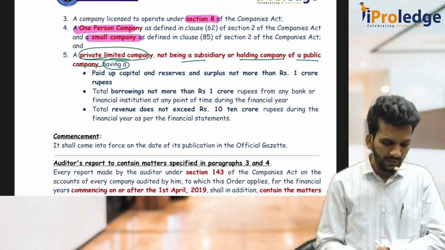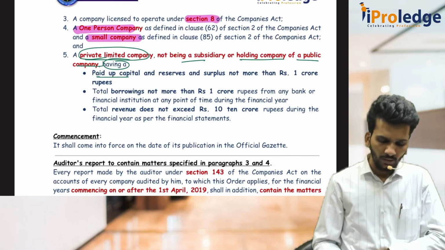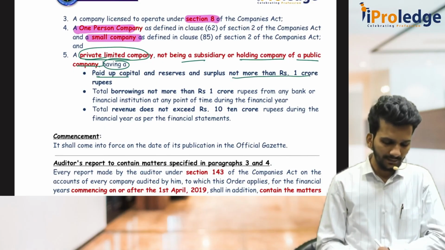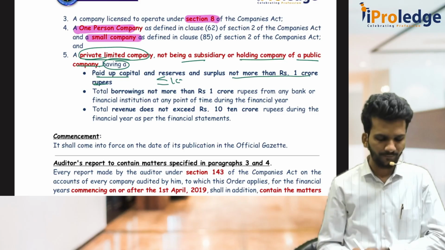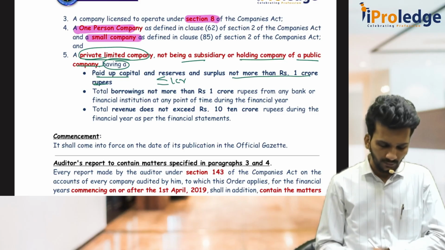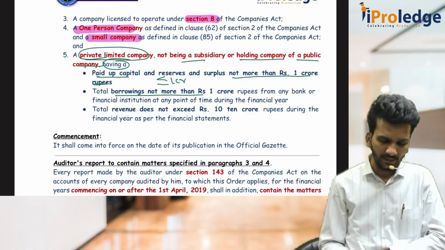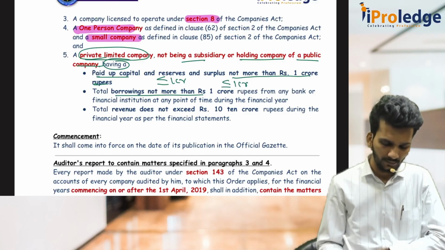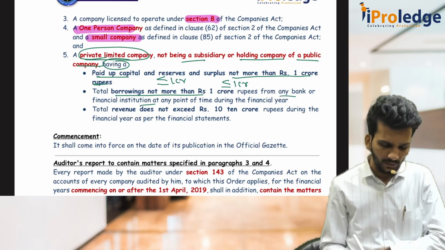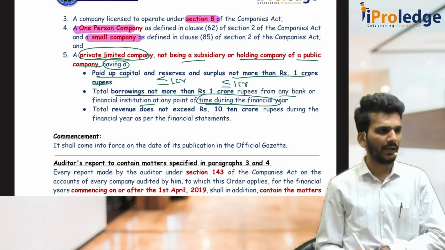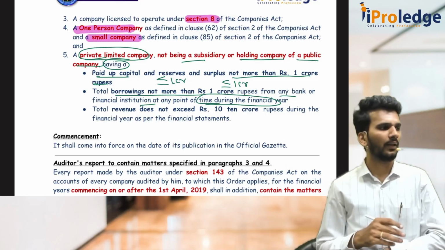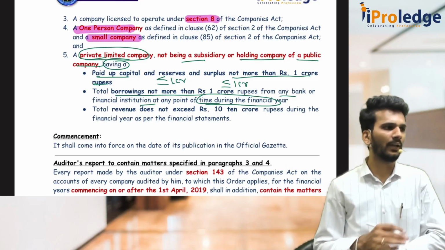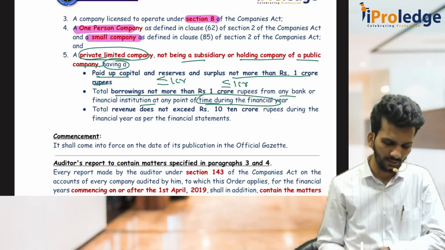Then your paid up share capital should be 1 crore rupees or less, and borrowing should not be more than 1 crore. That means less than or equal to 1 crore from any bank or any FI during any time of the financial year. "Sir, I took the loan in July and returned it in August." I don't care, it is a loan. It has already crossed 1 crore.